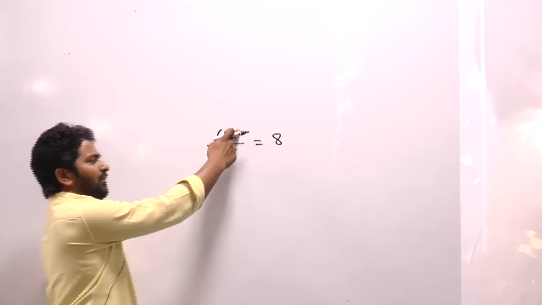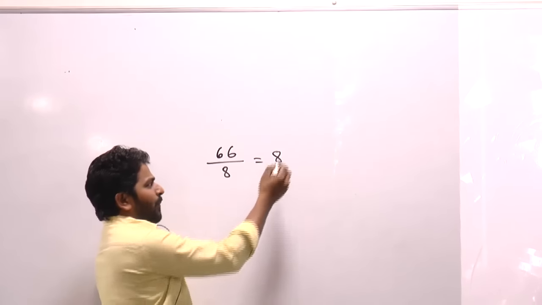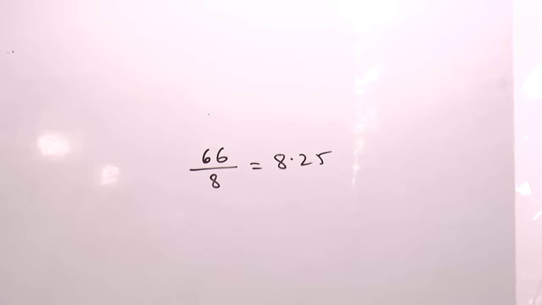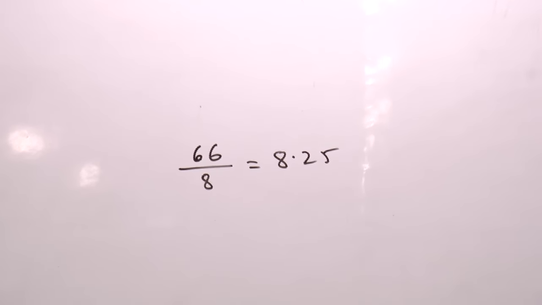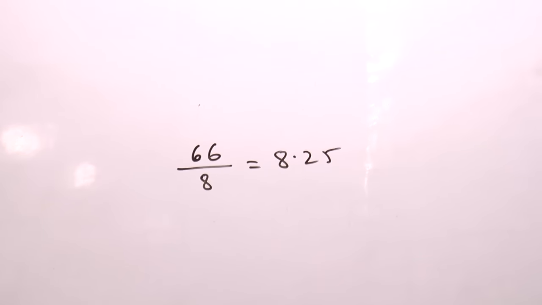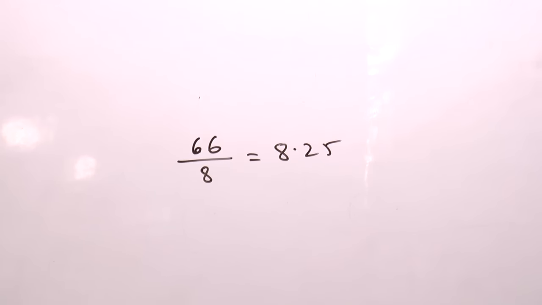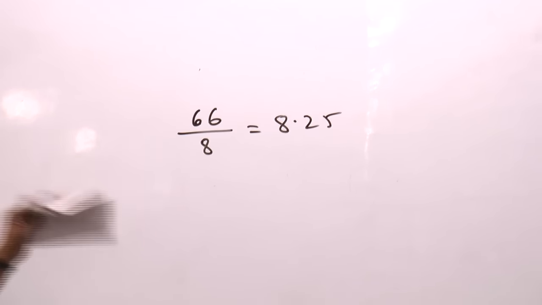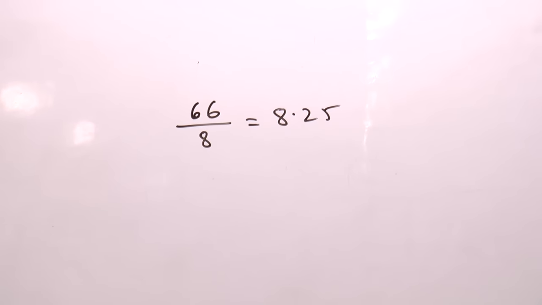8 8s are 64, 2 by 8 is 0.25. So 8.25. Next, you don't need to use any number. You should get 66% in 8 years. Per year it is going to be 66 by 8.